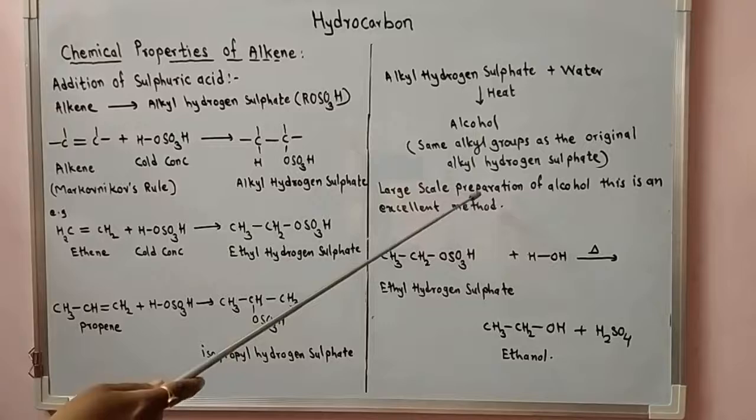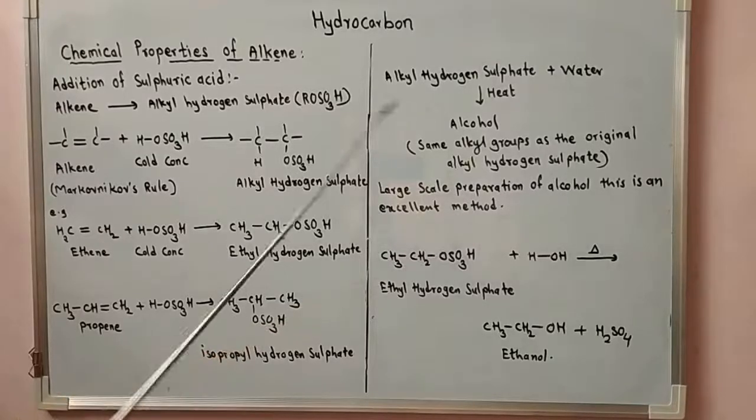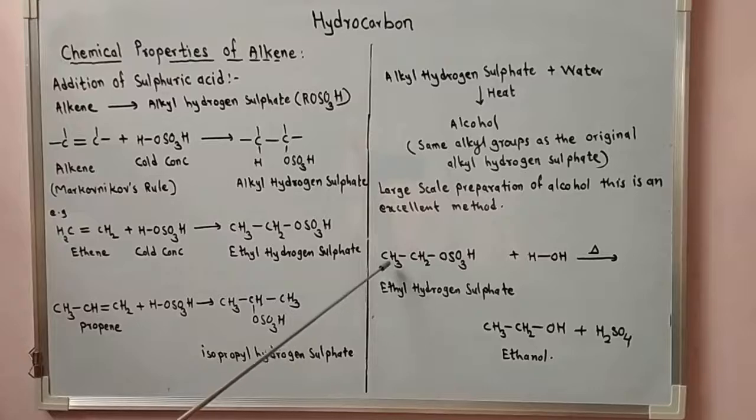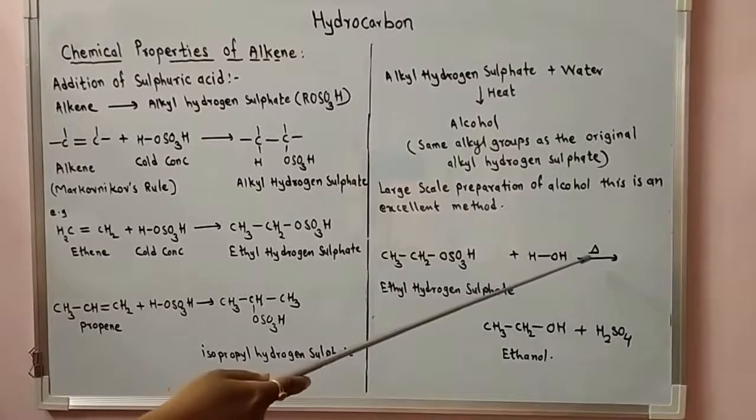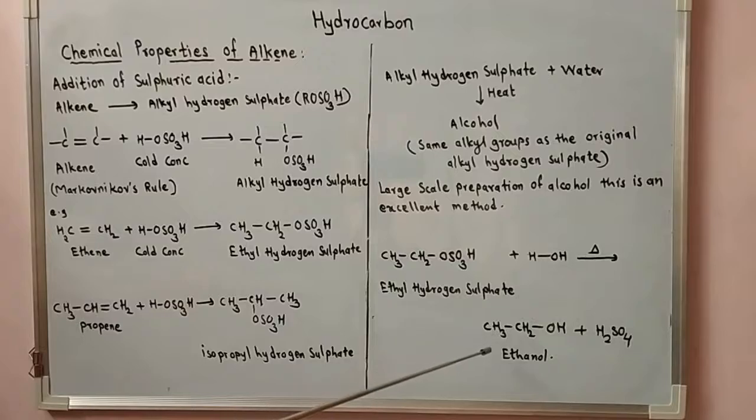See this ethyl hydrogen sulfate, CH3CH2OSO3H, when diluted with water, that is H2O, HOH, and heated, gives ethanol CH3CH2OH plus H2SO4.